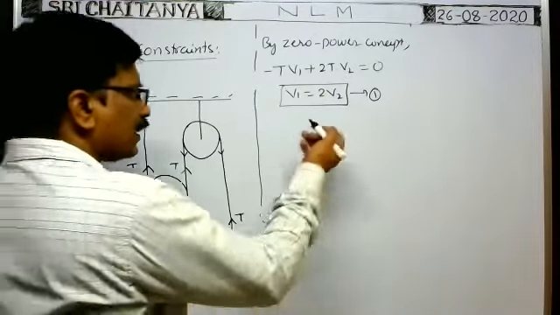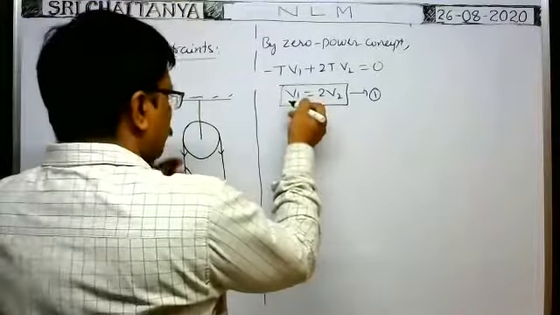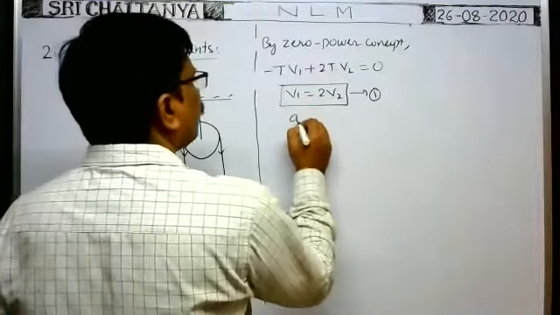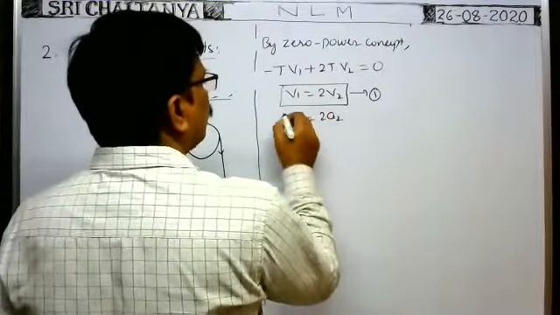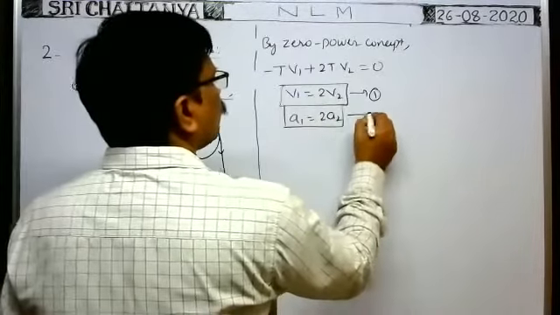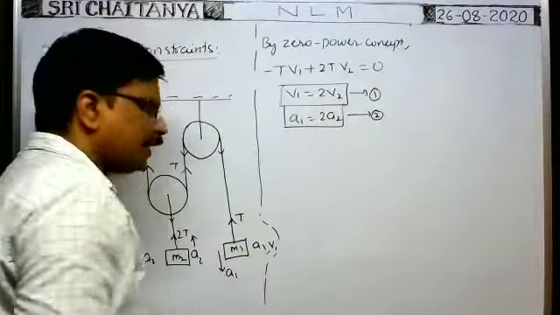For the acceleration relation, if we differentiate this with respect to time, then a1 is equal to 2 into a2. This is the relation between the accelerations.